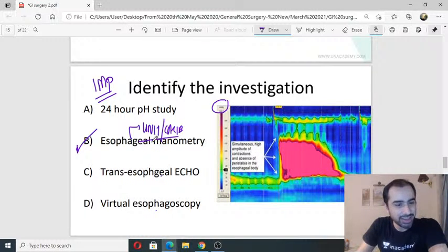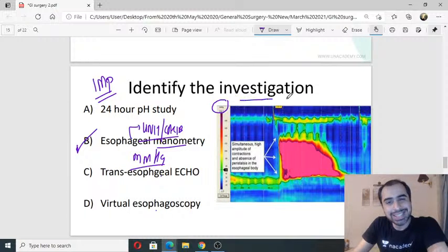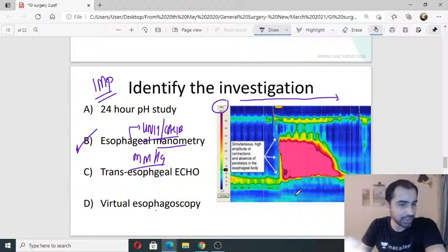Aisha. Yes, this is mm of Hg. Mm of Hg has to be manometry. So any imaging where it is mm of Hg and graphical, it is manometry. What else will there be? What is this axis showing? Now it is not written in this. I'm just asking you out of curiosity. This axis is showing pressures. So the colors represent the different pressures. Like yellow, green, it is this much level of pressure. Pink, red is a higher pressure. That means in this area the pressure is high.